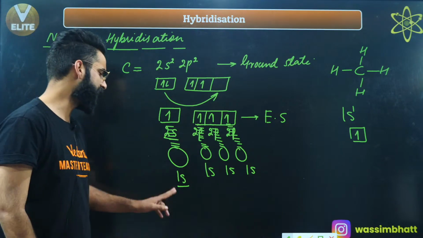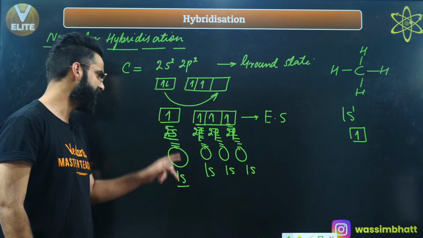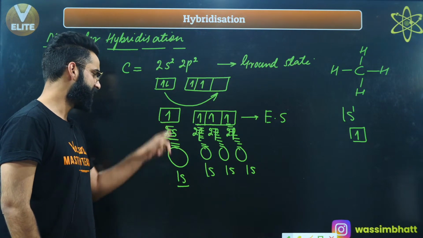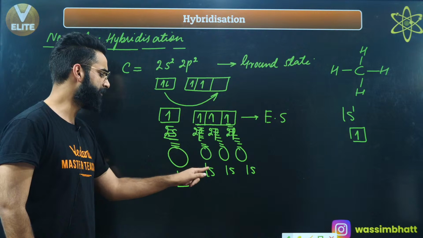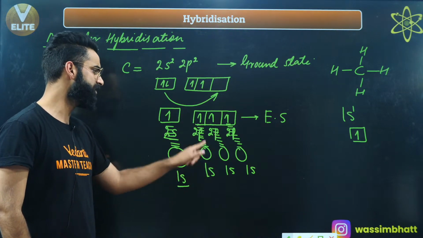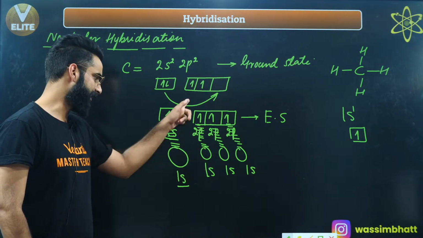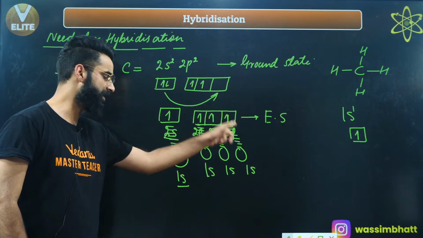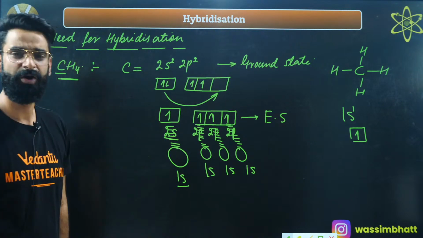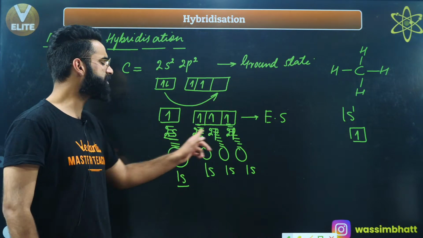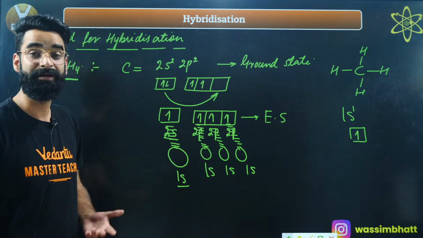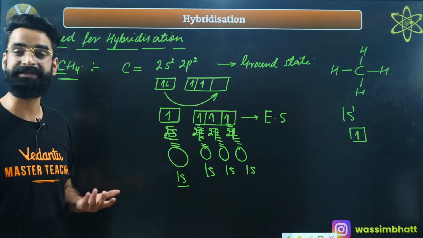Due to the axial overlapping of 1s atomic orbital of hydrogen and 2s atomic orbital of carbon, there will be 1 sigma bond getting formed. Now, one more axial overlapping between this 1s atomic orbital of hydrogen and 2p atomic orbital of carbon. Again, sigma bond will get formed. Again, sigma bond. Again, sigma bond. So, how many sigma bonds got formed? 4 sigma bonds got formed, right? Are these 4 sigma bonds of the same type? I'll say the 4 sigma bonds are not of the same type.